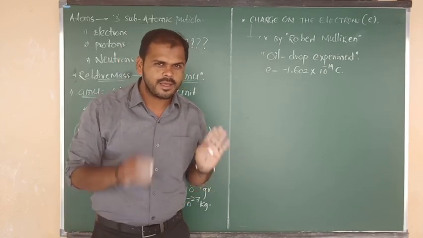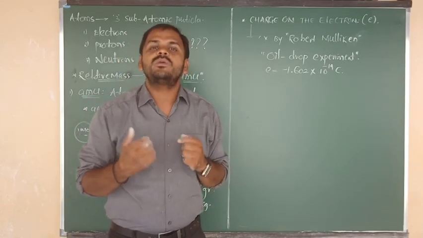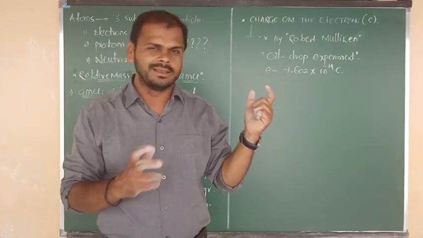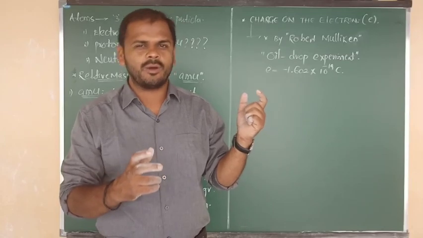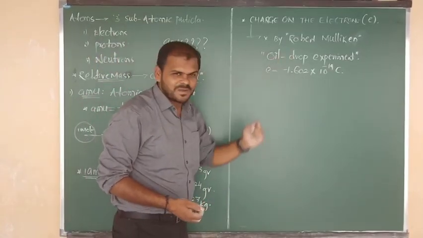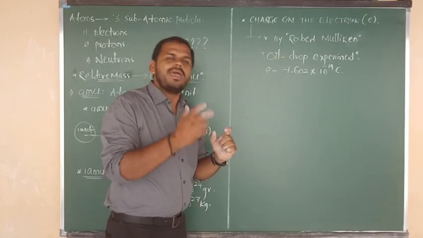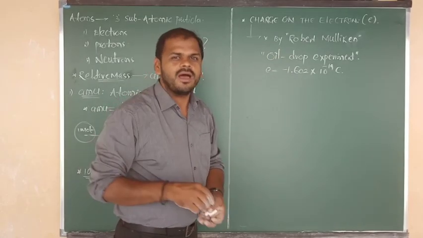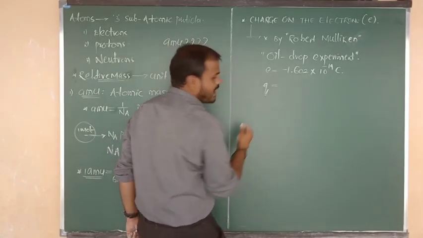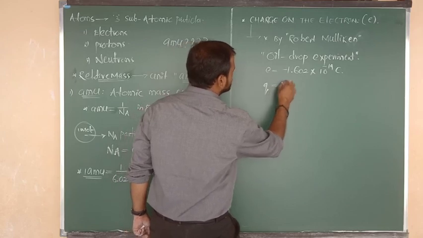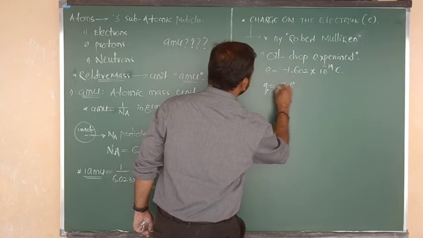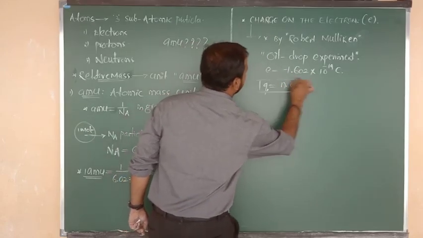Now, I want to give you one formula. That formula is important for competitive exams like JEE Mains and NEET, and CET point of view also. From that oil drop experiment, Robert Millikan finally gave one formula. The formula is Q equals N into e.